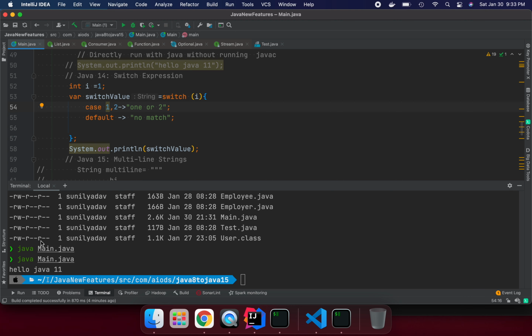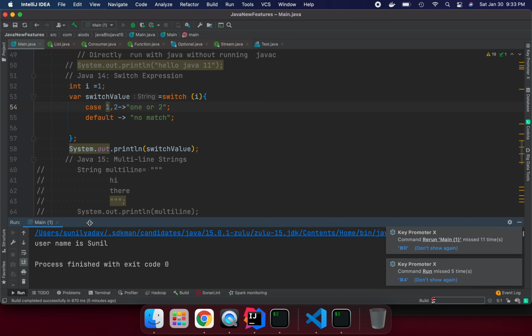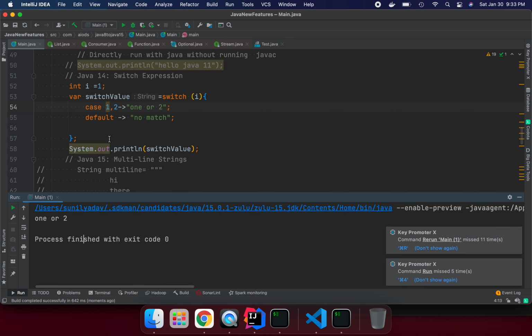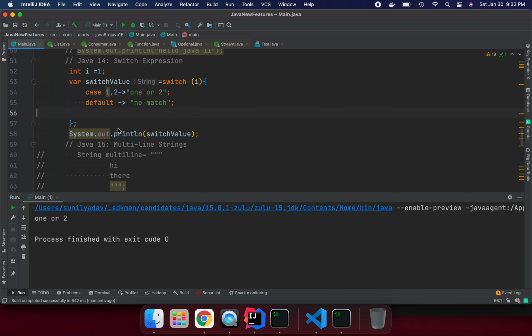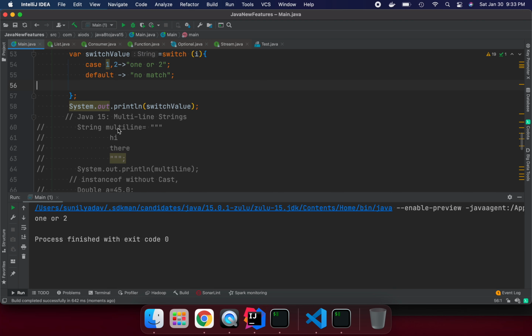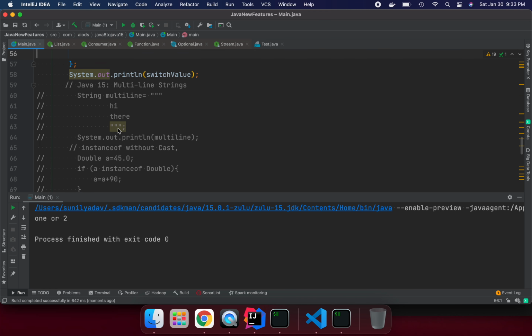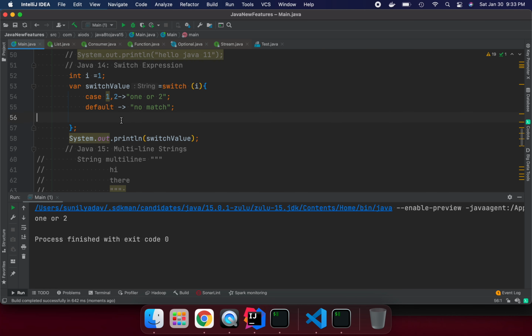So let's see it. I'm going to run it in the terminal. So you see, if one is matching, it gives 1 or 2, and we have so many other things in switch that I'm not covering here. We have the yield feature, so I will cover that in another section. Okay, so let's move on to Java 15.